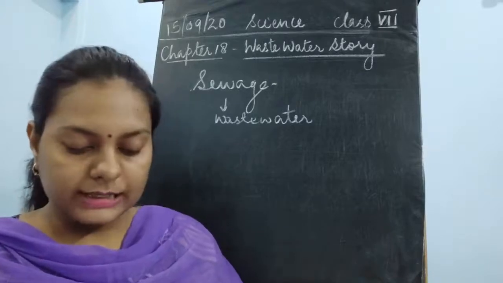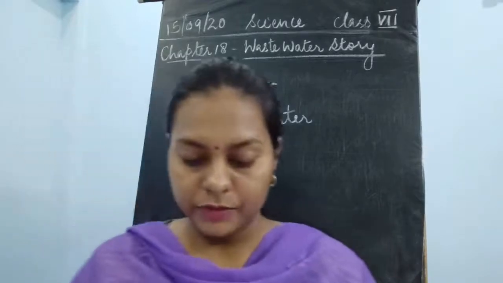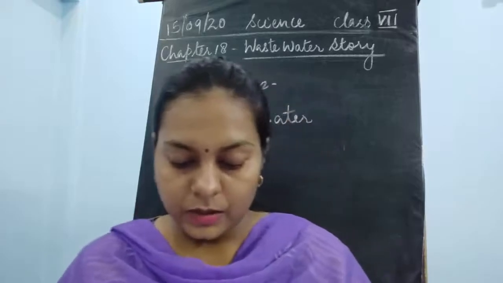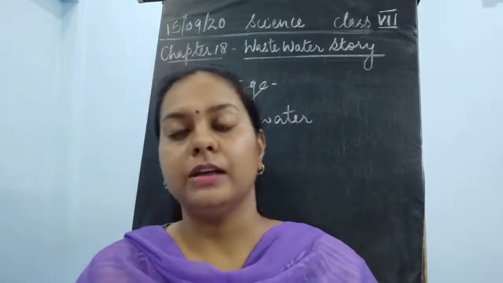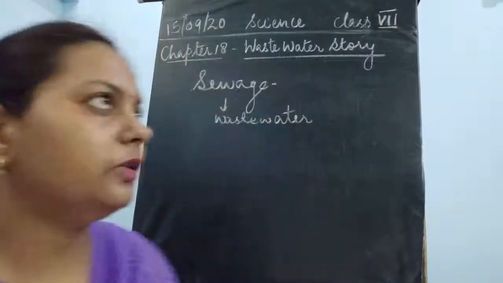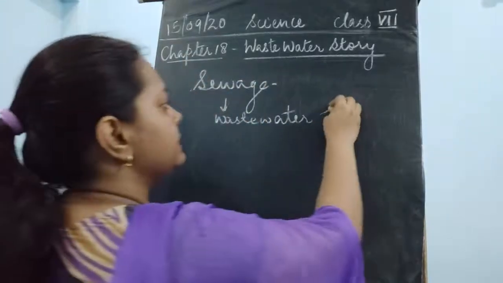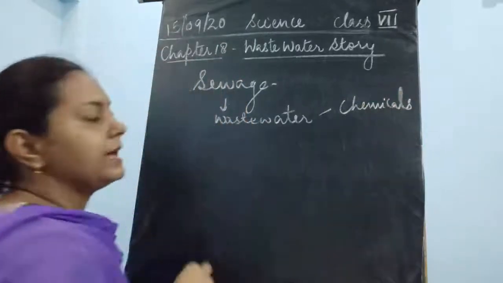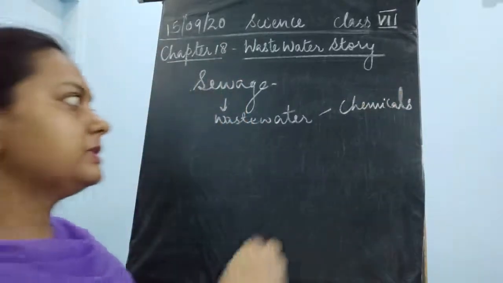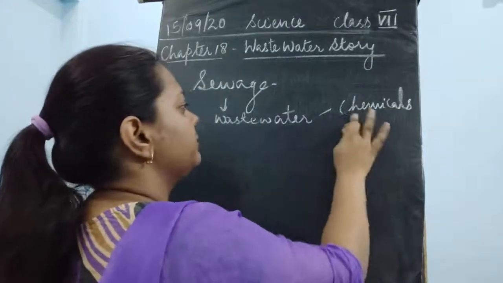Now, the next thing we have to study here is that the water which washes off the roads and rooftops carries harmful chemicals with it. So one more reason given here is that wastewater contains chemicals. It contains chemicals dissolved in it. Sometimes there are certain impurities.